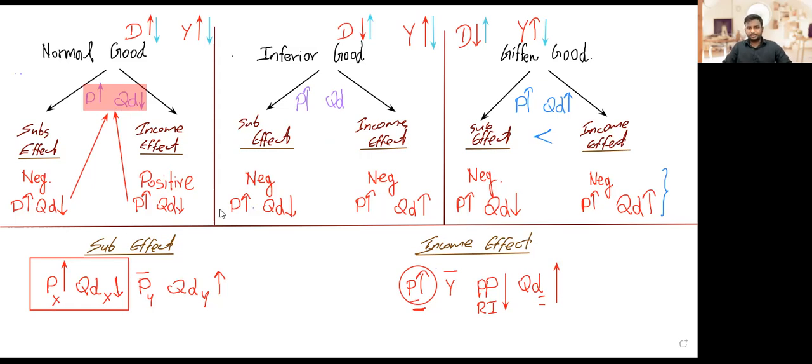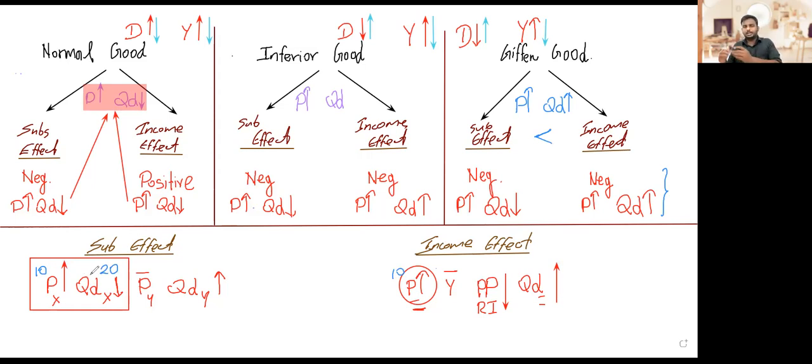Okay, so if we have a look at this, for example, let's say the price is increasing by 10 rupees for a product. So the price increase is 10 rupees. Due to the substitution effect, due to this increase of 10 rupees, the quantity demanded is dropping by 20 units.